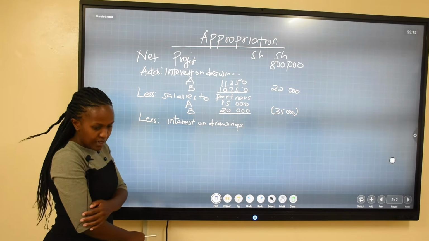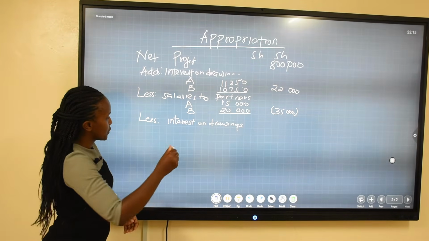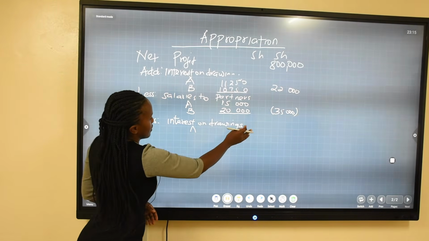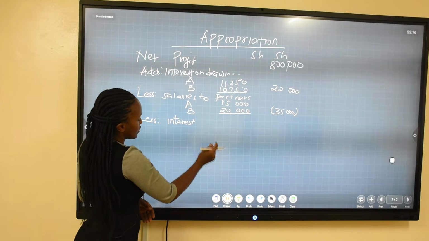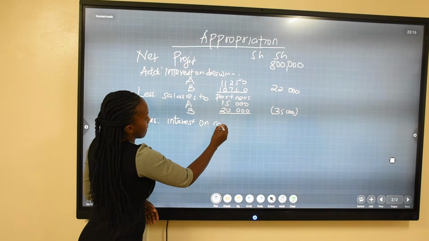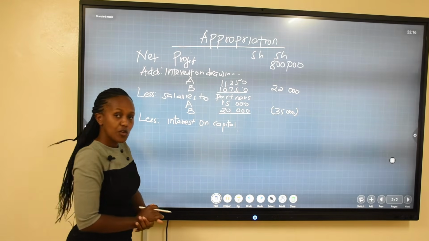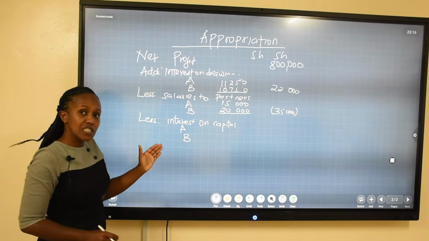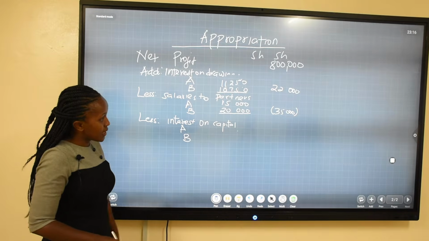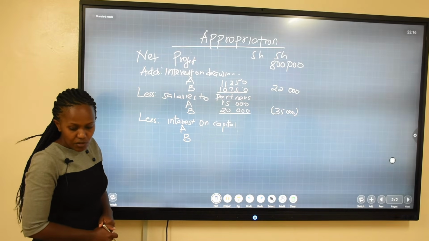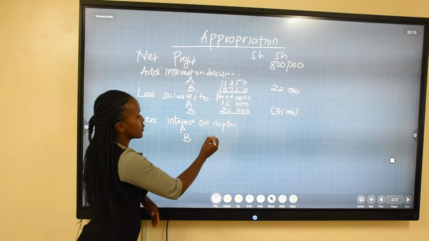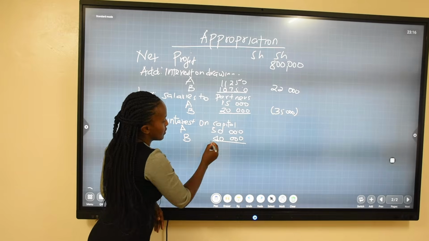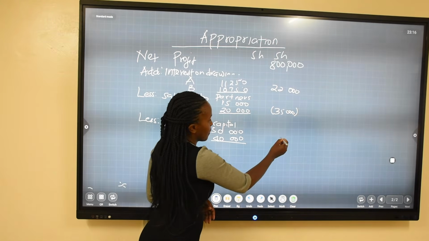So the interest on drawings that we are lessing, we are going to have interest on capital. So we are paying the partners their interest on capital. We have A and B. Again, this one we did in our previous working. You can refer to the working that we have done just previously. The interest on capital is going to be 50,000 and 40,000, giving us a total of 90,000.